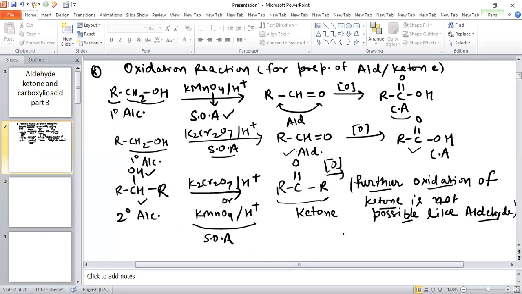So the final product in this case is ketone, with K2Cr2O7/H+ and KMnO4/H+.